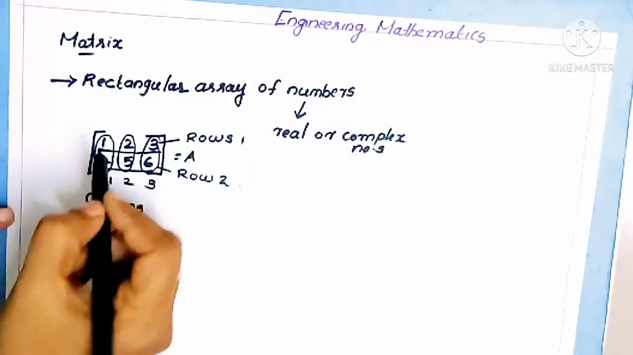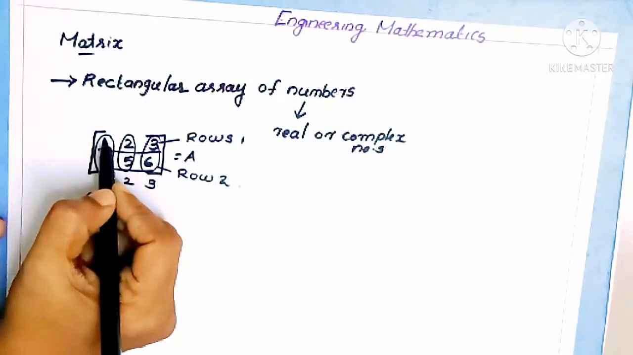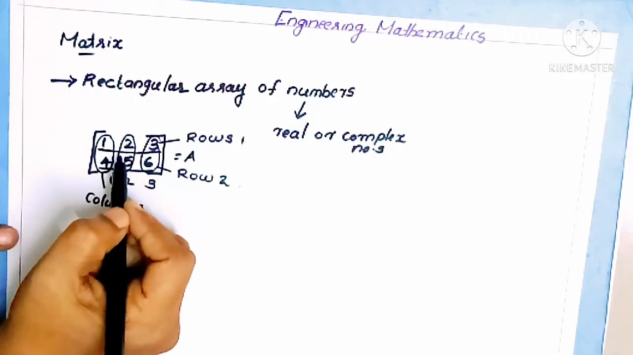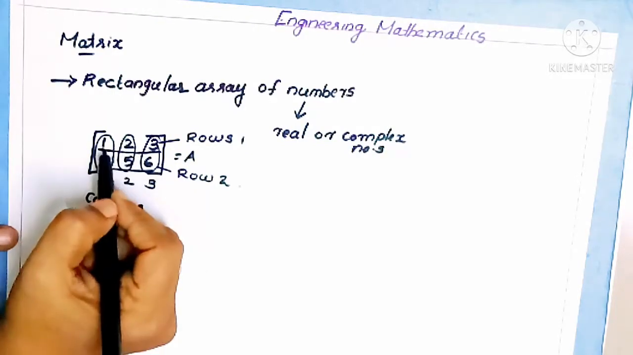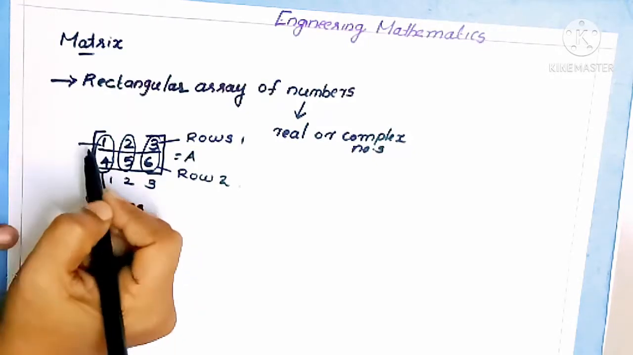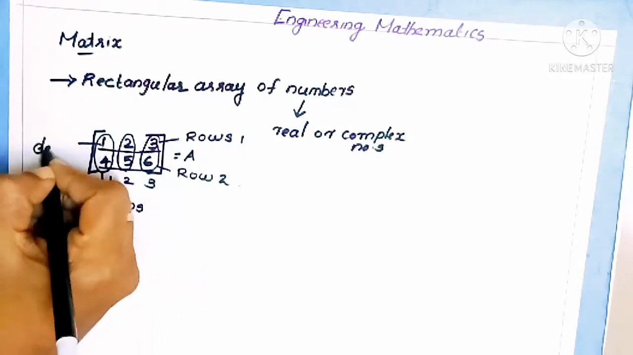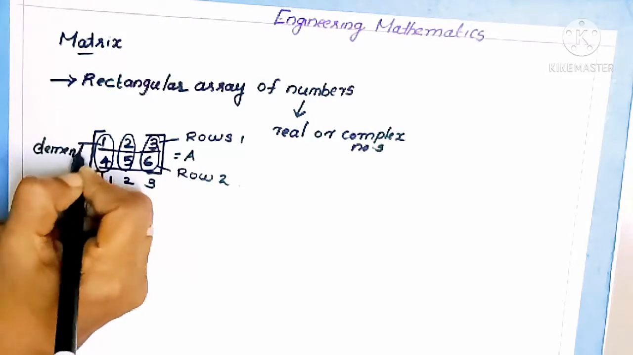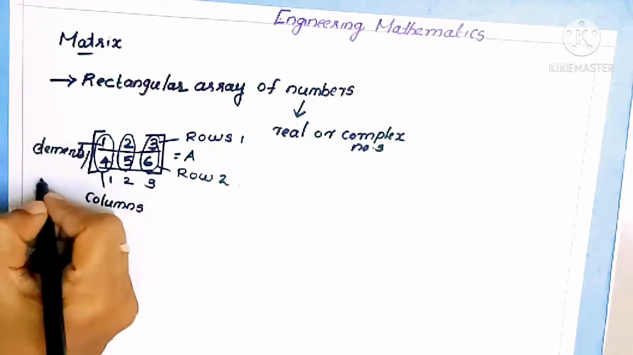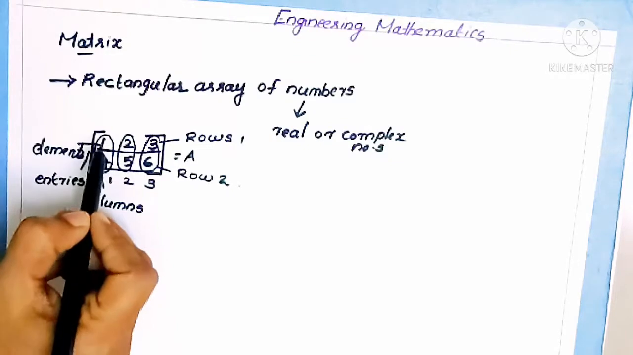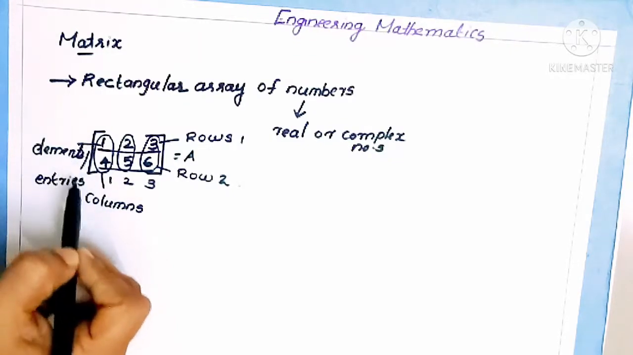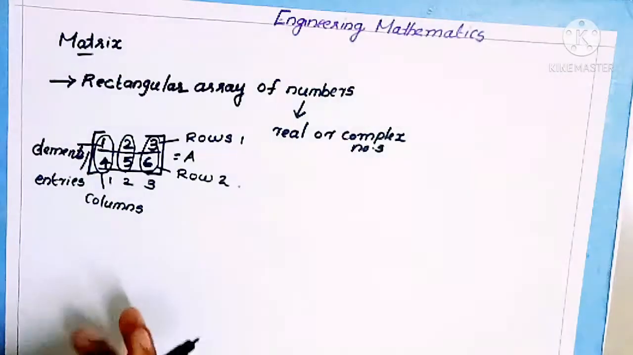One more definition. If you consider this matrix, it has 6 numbers. Each of these numbers is called an element or entry. So the numbers in a matrix are called elements or entries.